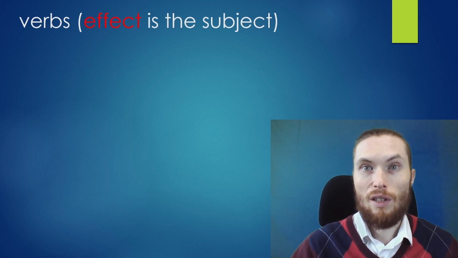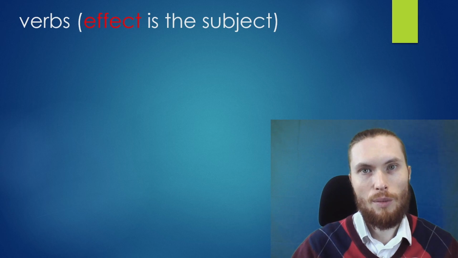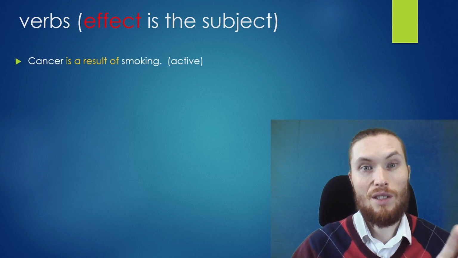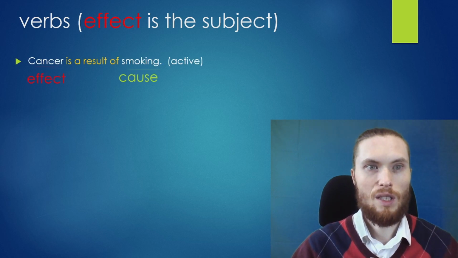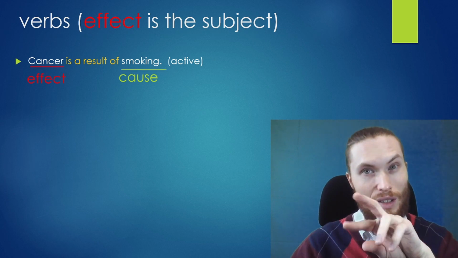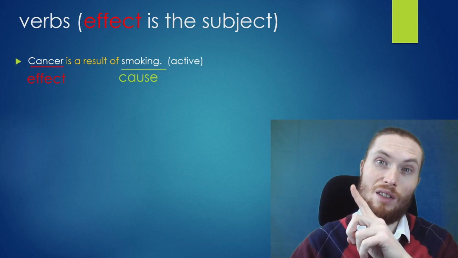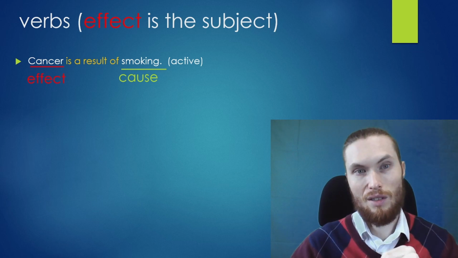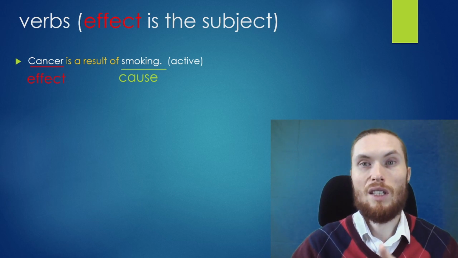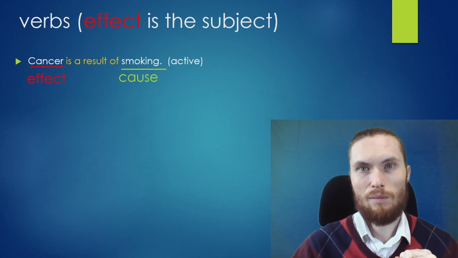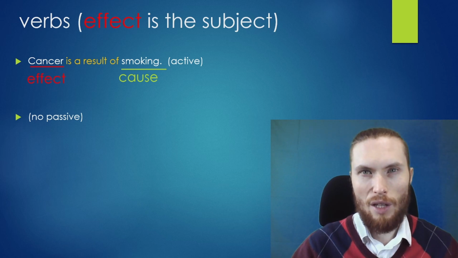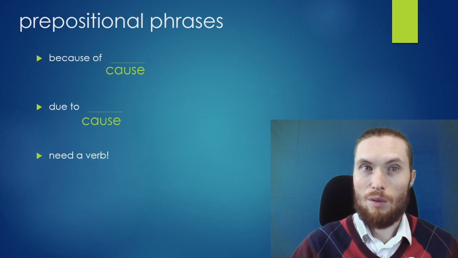Okay, now let's look at the one verb where the effect is the subject. Cancer is a result of smoking. And so here, the cause and the effect are switched because in this verb, the effect is the subject. Cancer is a result of smoking. And this one doesn't really have a passive form either. Okay, those are the verbs.